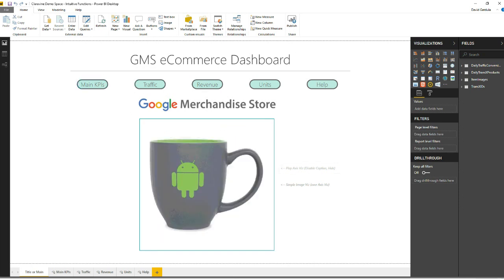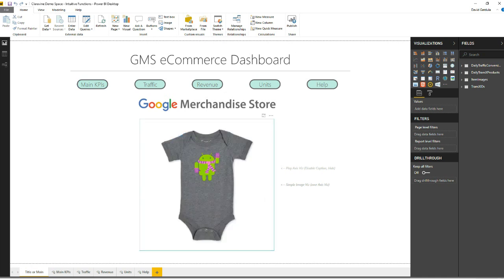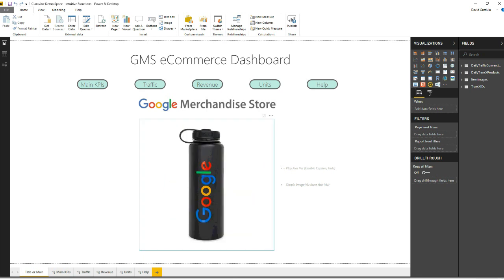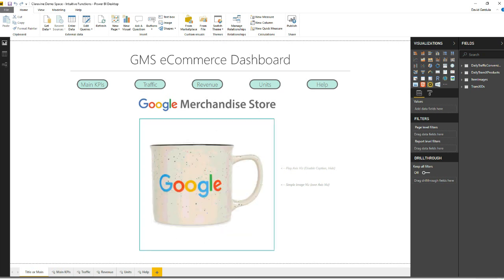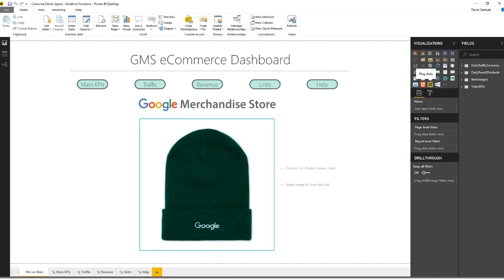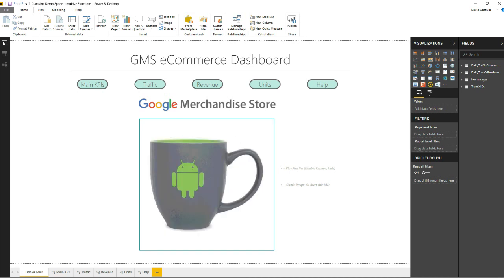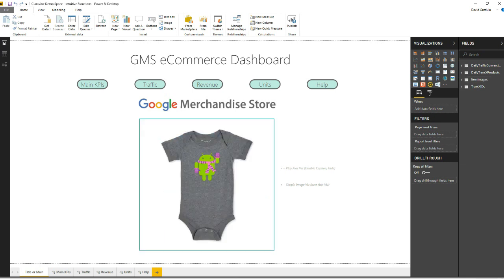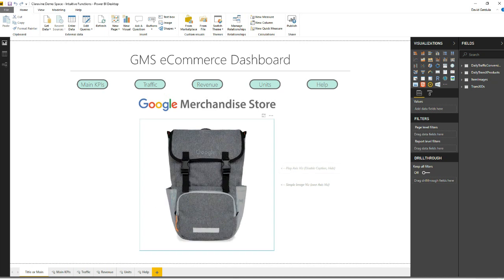And again, like I said, we have our navigation here. These are visualizations that you can access from the store. One of them is called the Play Axis visualization, and it allows you to actually play through and scroll through certain elements of a table you have here. And this is the simple image visual over the top of that axis visual.